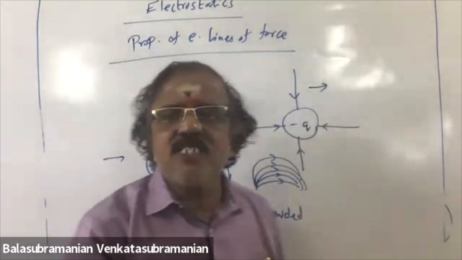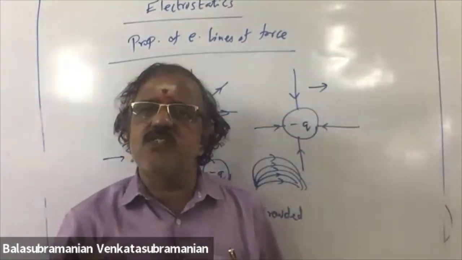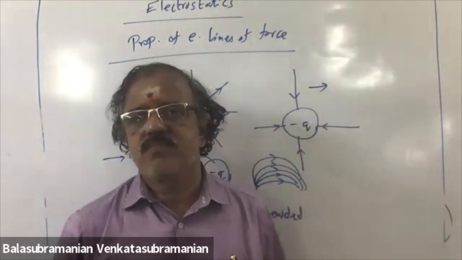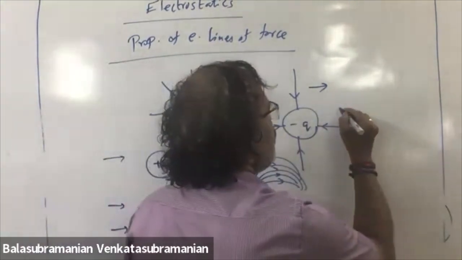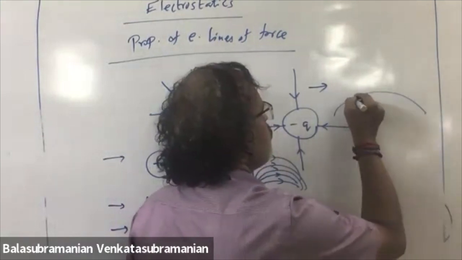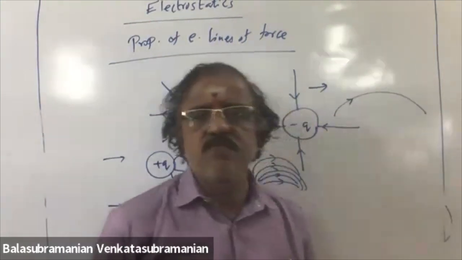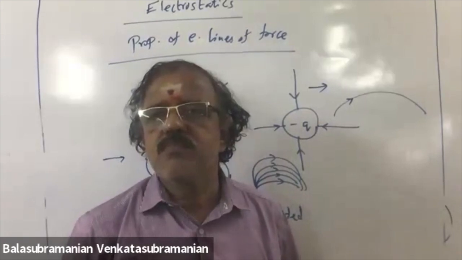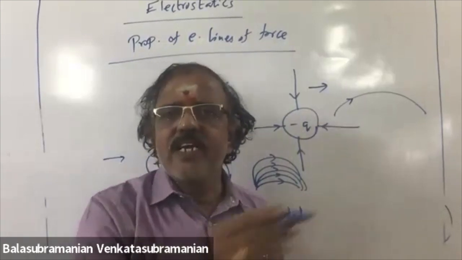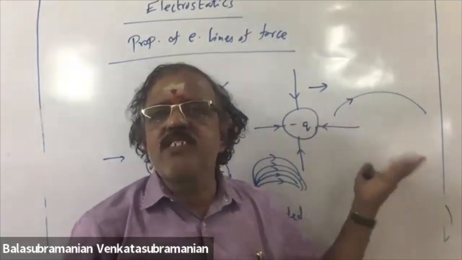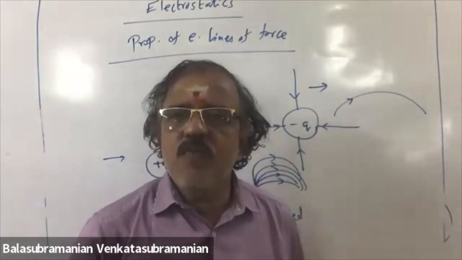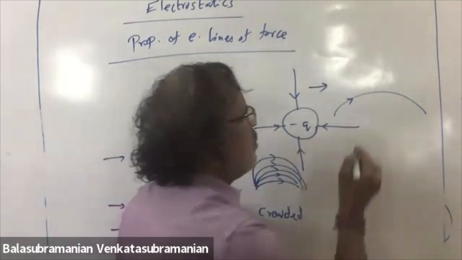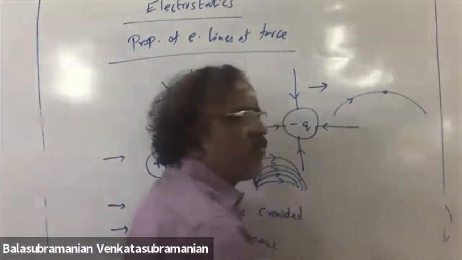Direction of tangent will be direction of lines of force. What is the meaning? Sir, lines of force are curved. You told this is curved. Straight line means I know the direction. Curved means which direction it is going, how do we know? For that, which point you need electric field?